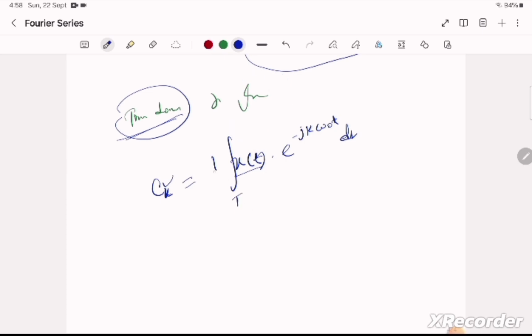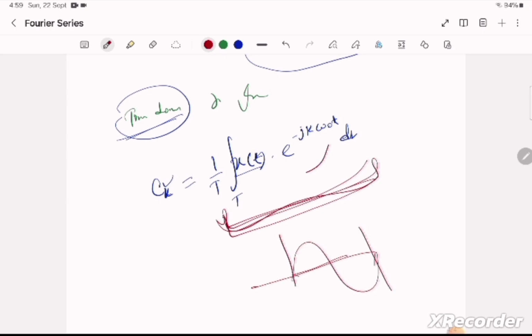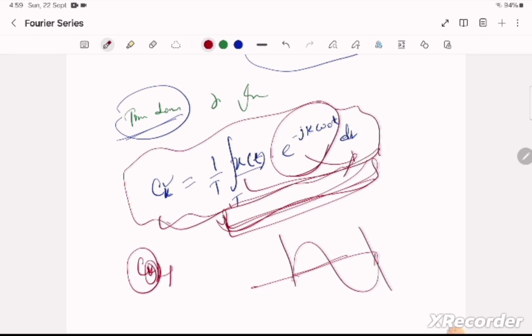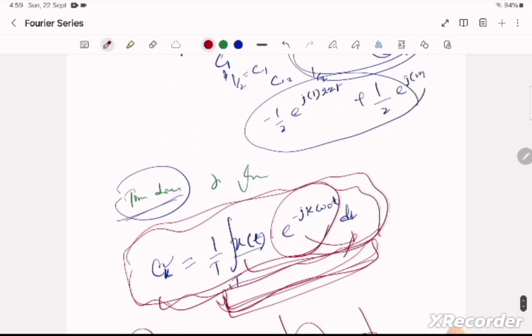This is the fundamental time period. Why do we perform the integration only over one time period? Because the signal is periodic, so we need the analysis over only one period. We multiply these two, the signal and the exponential, and we get the particular ck, and we have to perform this analysis for every k. So this is also called the analysis equation, and the earlier one is called the synthesis equation.